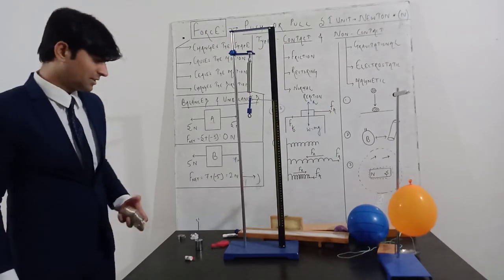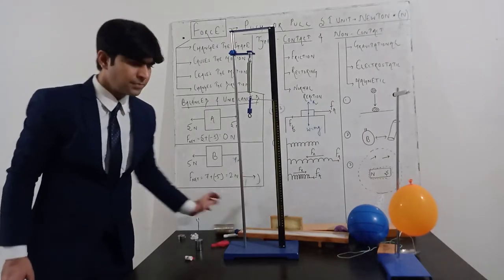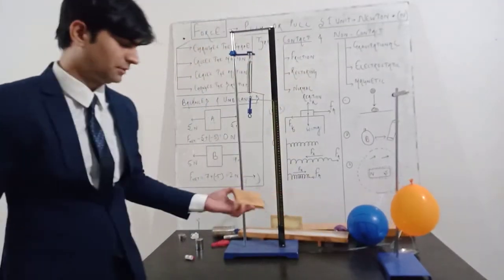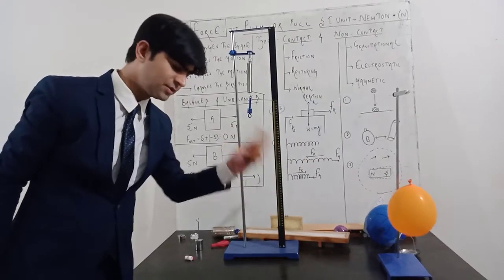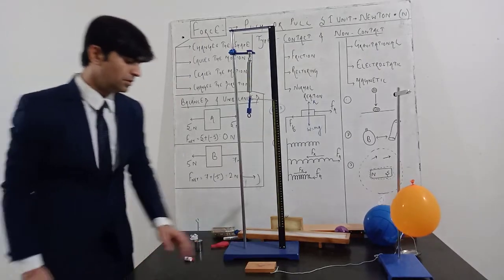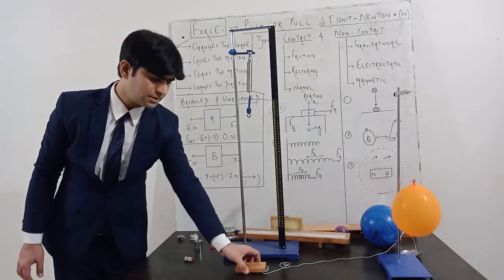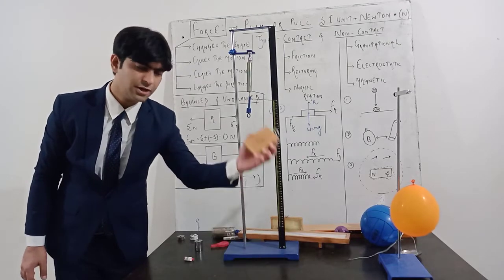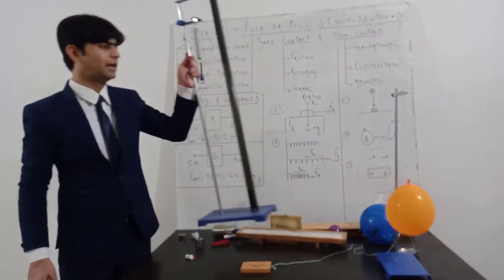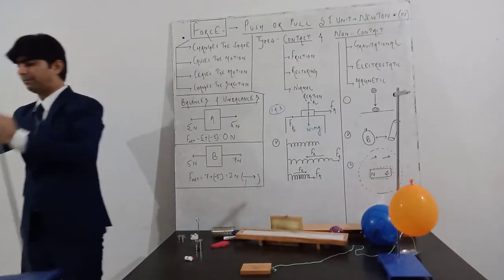Next is the normal reaction. The normal reaction is the force which acts on a body in a perpendicular direction. Suppose this is the block which I am keeping here. When this block is kept over the surface, the weight of this block will act vertically downward, which is shown by the blue arrow in the diagram.